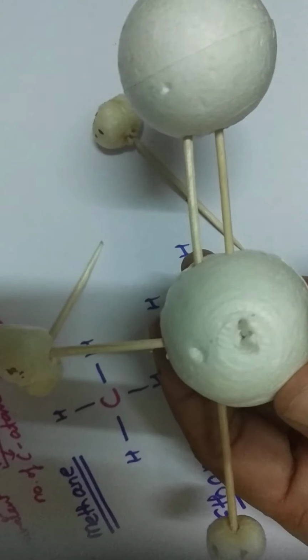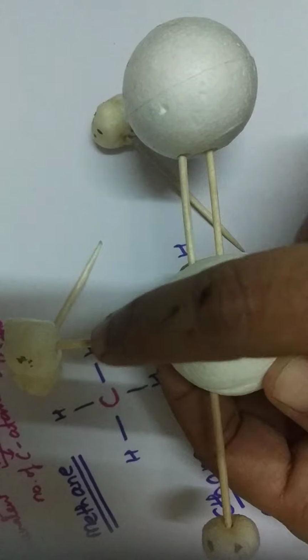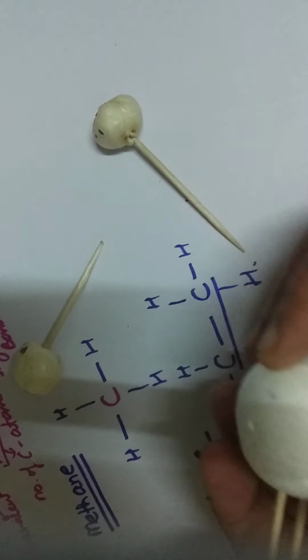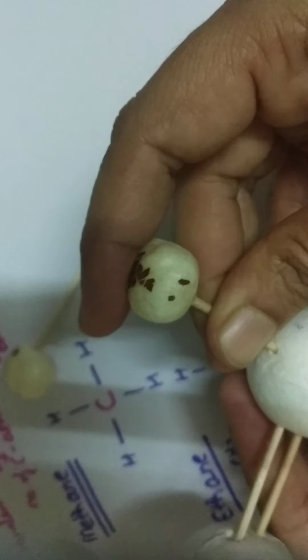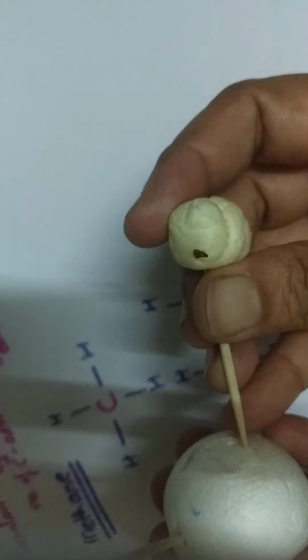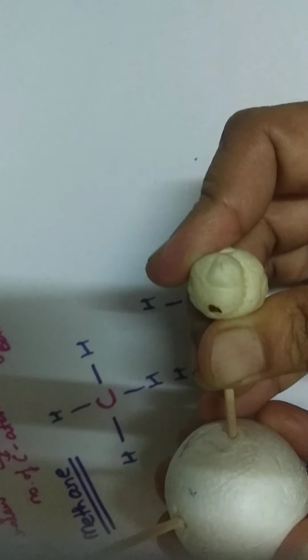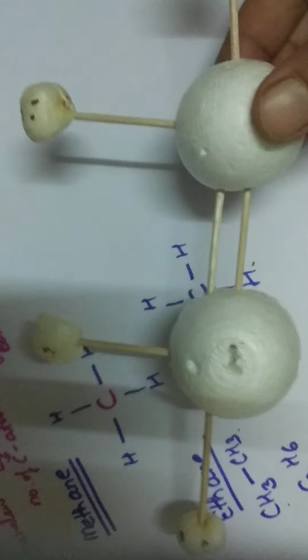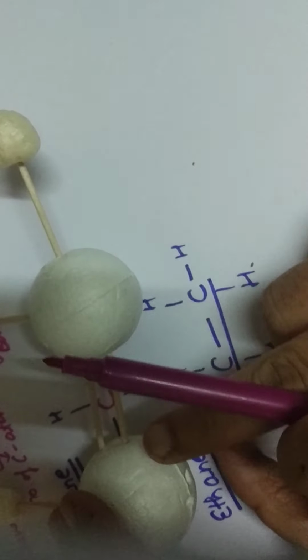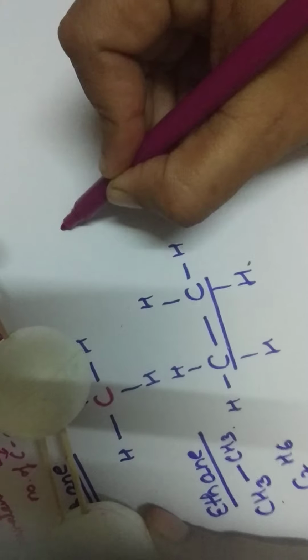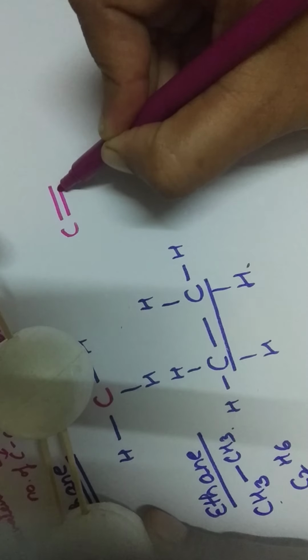So for this carbon the valency is complete, 1, 2, 3 and 4. Similarly for the other one, 1, 2, 3 and 4. If we draw its structure, these 2 carbons have a double bond here.